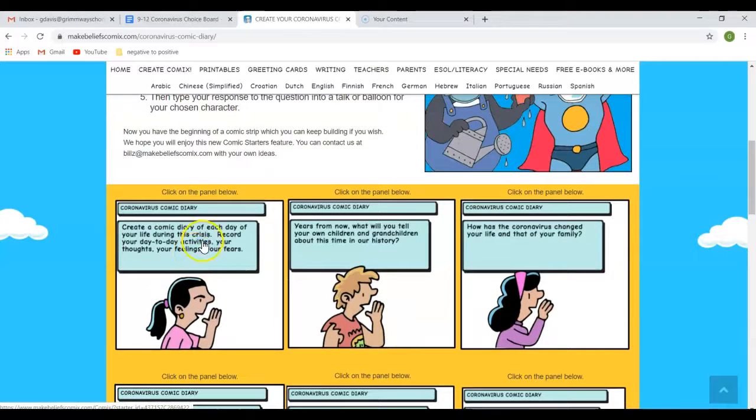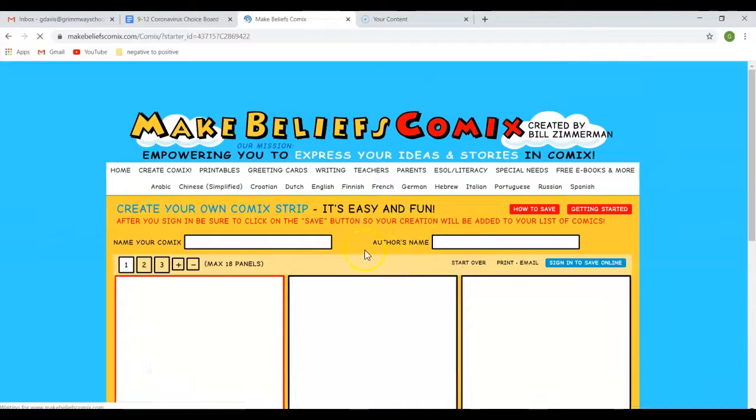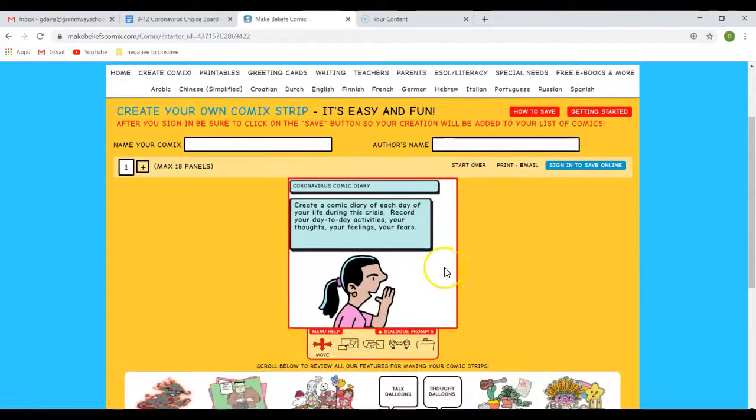And so I'm just going to click the first one because I want to edit it anyways. And so it says coronavirus comic diary. Alright, well, I don't want it to be a diary, so I'm just going to double click right here and hit backspace, and boom, that's done. Coronavirus, I want it to be 2 words.